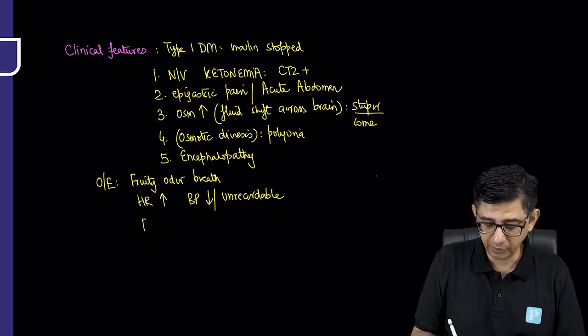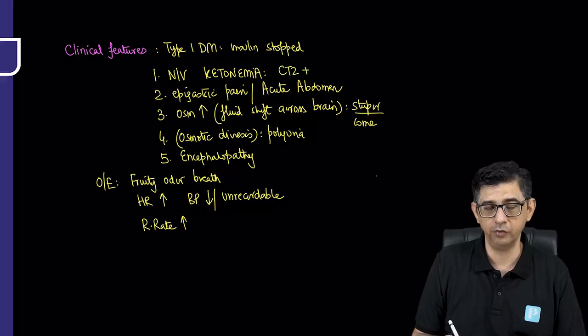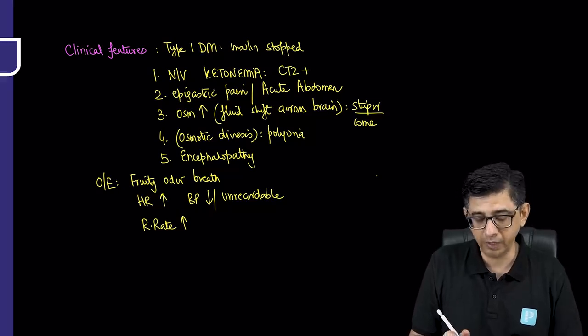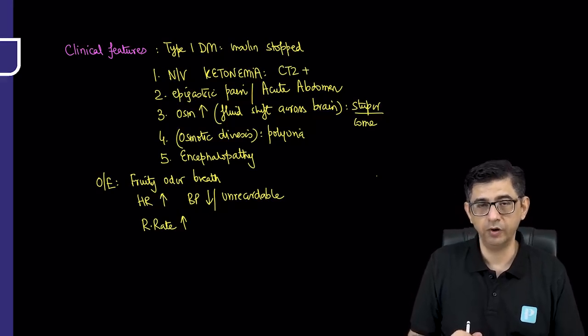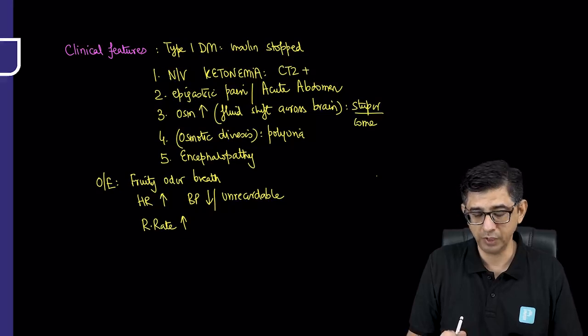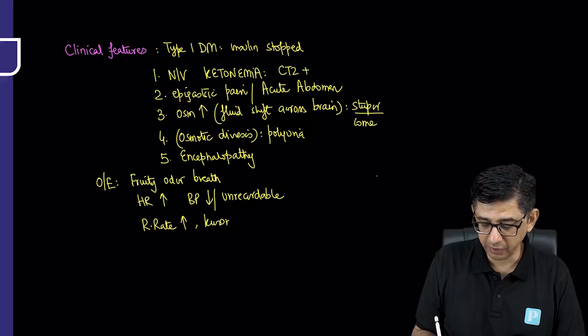The respiratory rate of these patients will always be increased. It would be increased in both the depth of breathing as well as the rate of breathing. So it's an acidotic hyperventilation, because ketones, being acidic in nature, will trigger or activate the respiratory center, which explains that this deep, rapid breathing is a compensatory mechanism in these patients.